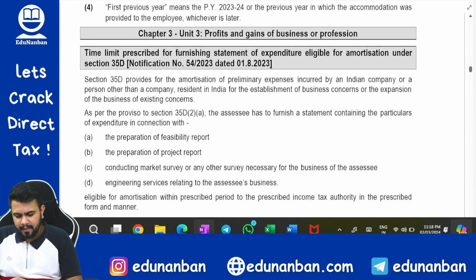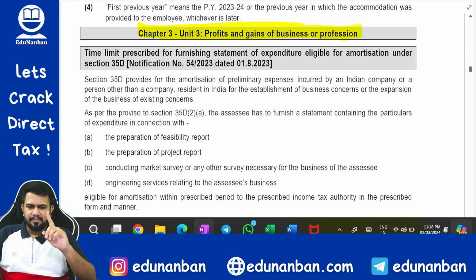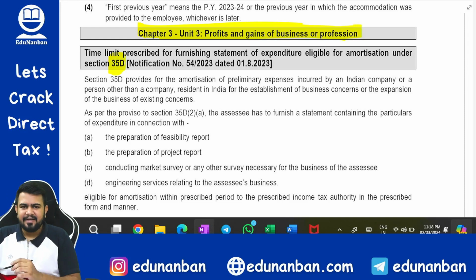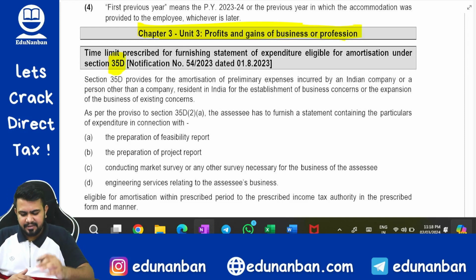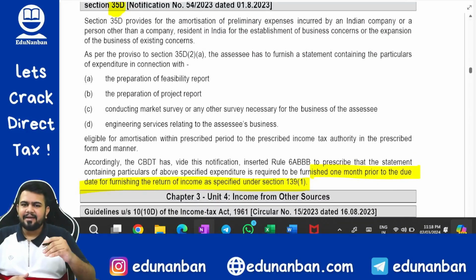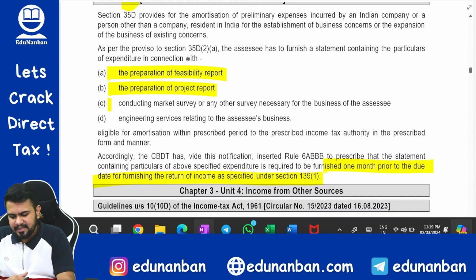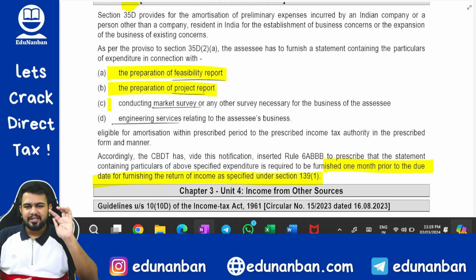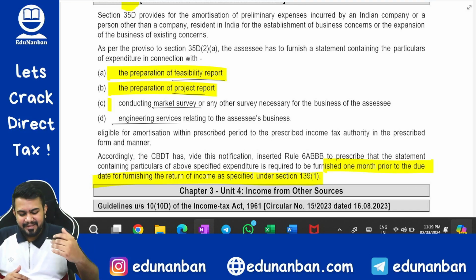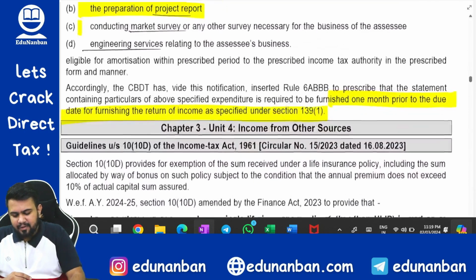Now, profit and gains, that is the PGBP chapter. In the PGBP chapter, one small update: Section 35D. This update also we have already discussed. In 35D, we had already learnt the amendment that for these 4 types of expenses, that is feasibility report, project report, market survey and engineering services, particulars have to be furnished in the prescribed manner within the prescribed time to the prescribed authority. It means the income tax authority. So now a time limit is given.